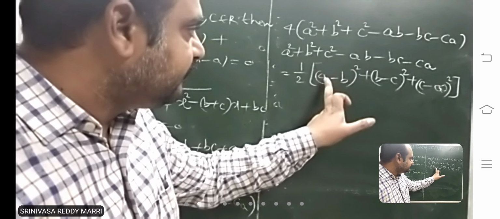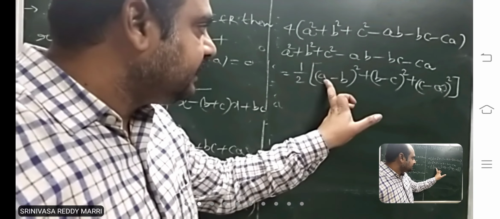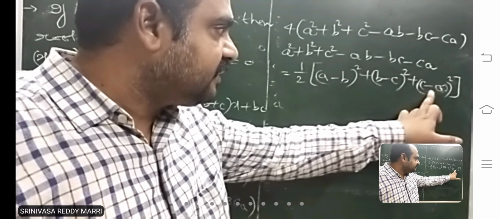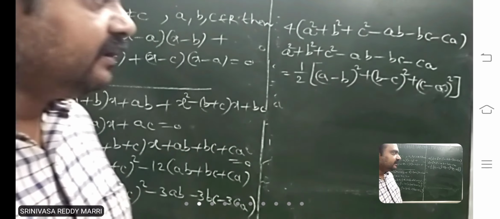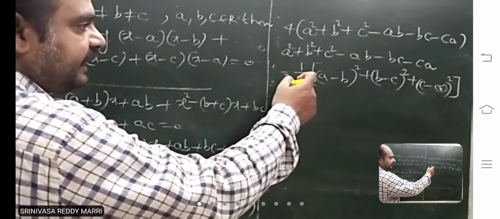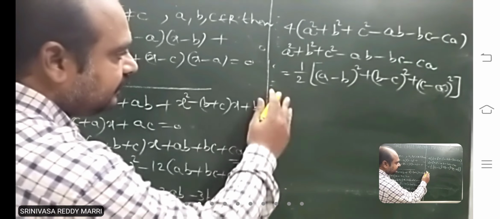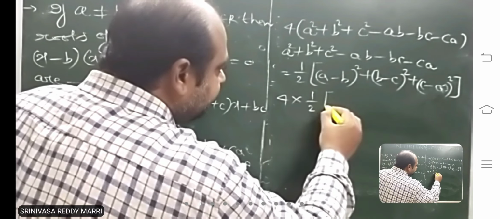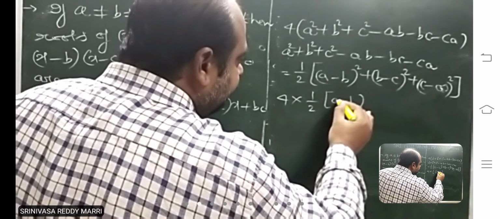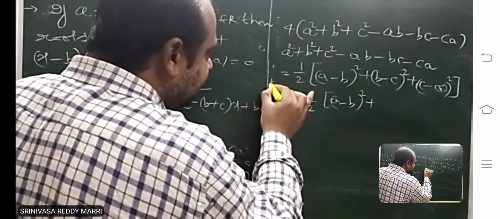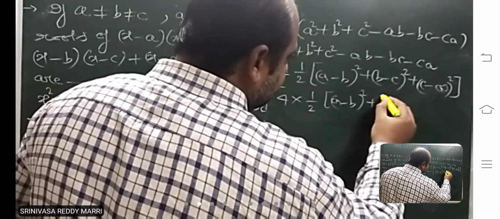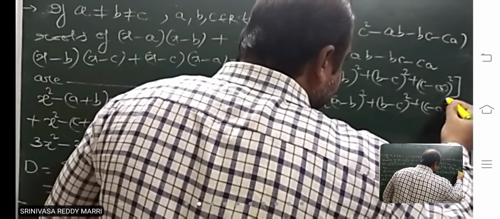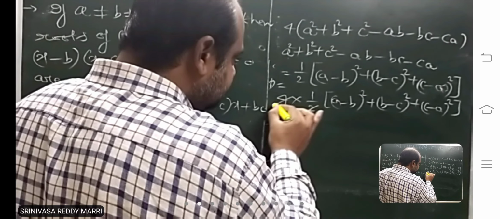If you expand this, you get 2a square, 2b square, 2c square, minus 2ab, minus 2bc, minus 2ac. Taking 2 common, the 2 will cancel. So the discriminant is 4 into half into (a minus b) whole square plus (b minus c) whole square plus (c minus a) whole square.